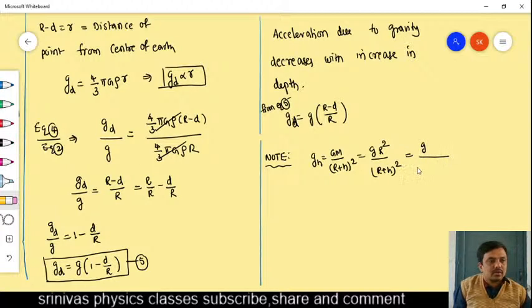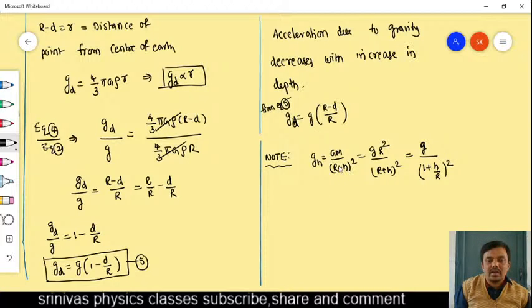g by, we write as... what happened? It's not working. g by, we write as (1 plus H by R) whole square also we write. Okay, these are the various formulas.